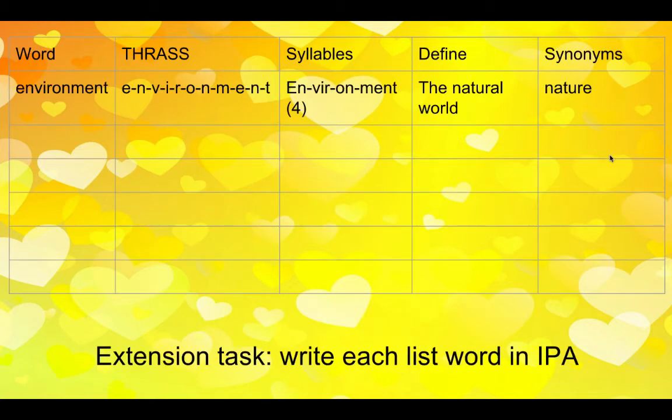All right, your task for today, as always, you are going to rule up your 5-column table in your literacy book, and you are going to record your word, thrash it out, break into syllables. Don't forget to record the number of syllables that you have broken your word into. Define your word and come up with synonyms. And as always, please try to find more than one synonym. I bet you can. And of course, your extension task: if you can, move on and write your list words in IPA.